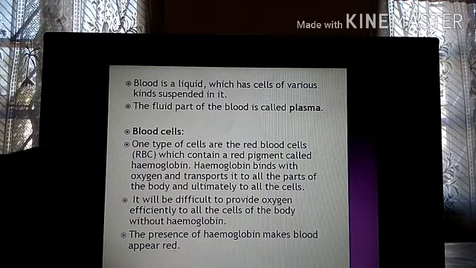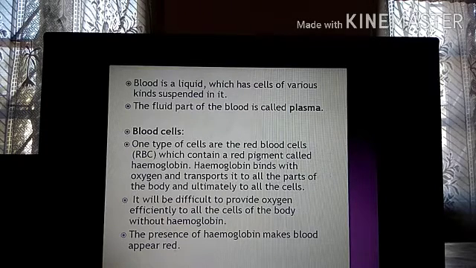Okay, so now we come to blood cells. One type of cells are the red blood cells, that is RBC, which contain a red pigment called hemoglobin. Red pigment means a red color, which is called hemoglobin. So because of hemoglobin, RBC is red. Is it clear? Because of hemoglobin, the RBC is red, and hemoglobin is a protein that is present in the red blood cells.